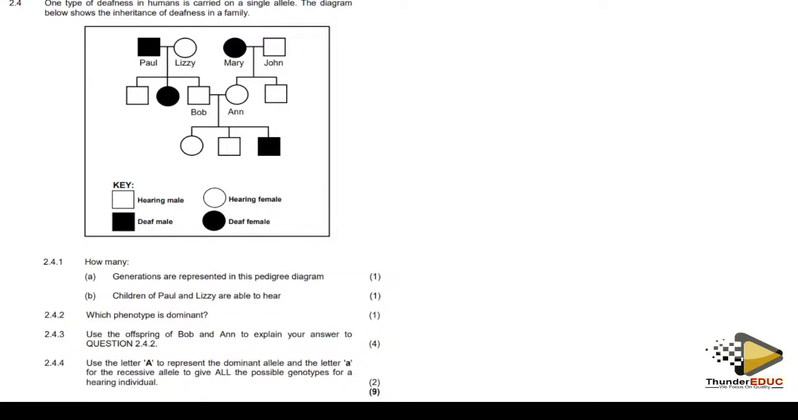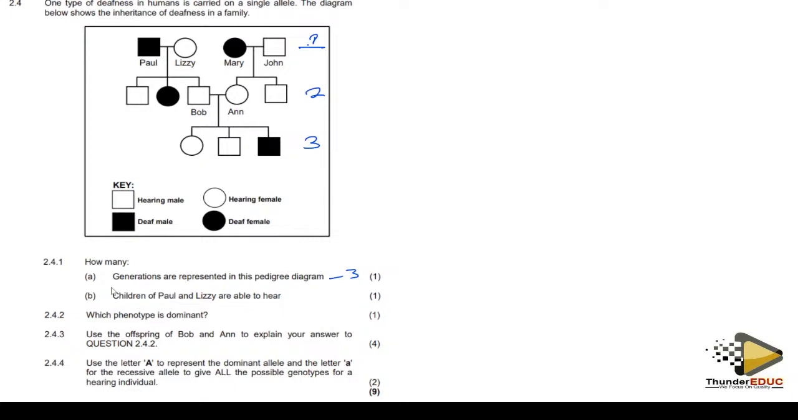Just a moment. Okay, it's locked. All right. They are saying that how many generations? We have seen this question before. How many generations is one generation? This is the first generation. This is the second generation, and this is the third generation. So this pedigree diagram showing 3 generations.